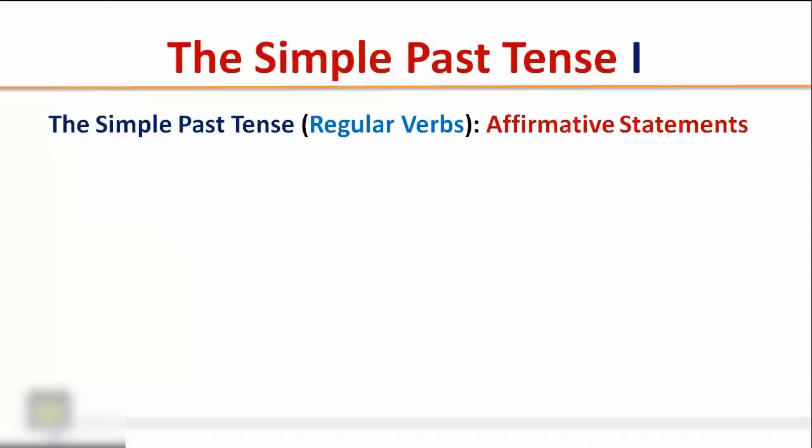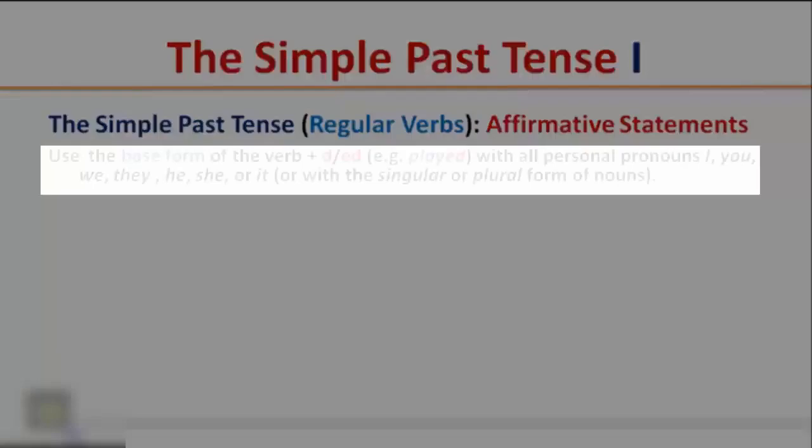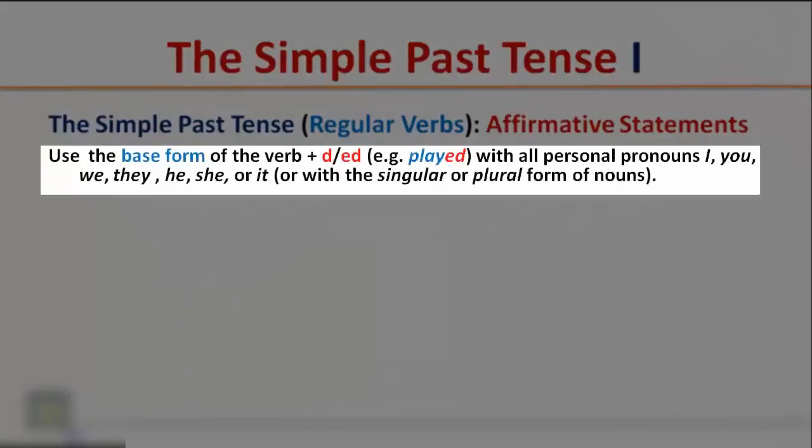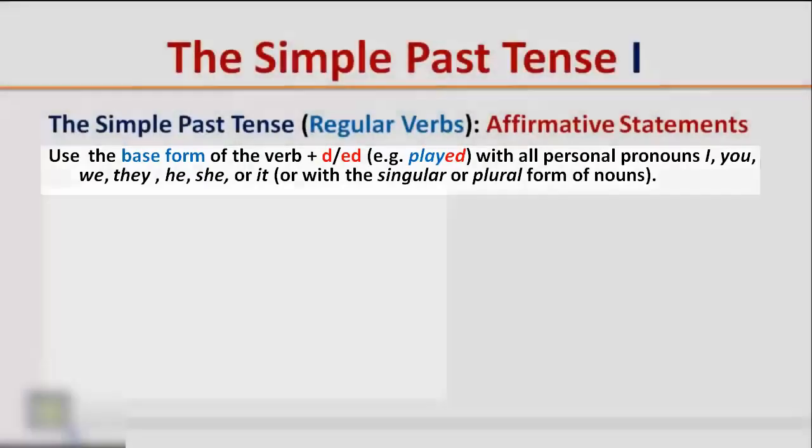The simple past tense, regular verbs, affirmative statements. Use the base form of the verb plus D or ED, for example, played, with all personal pronouns I, you, we, they, he, she, or it, or with the singular or plural form of nouns.